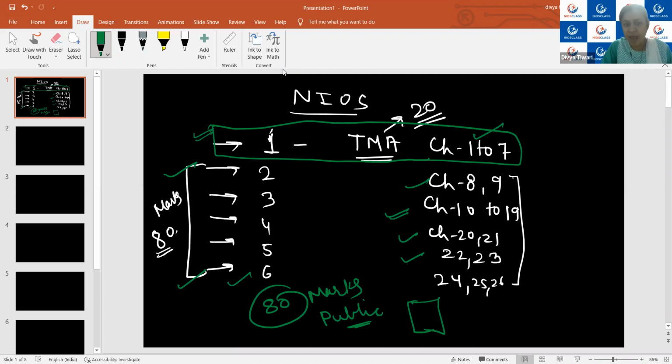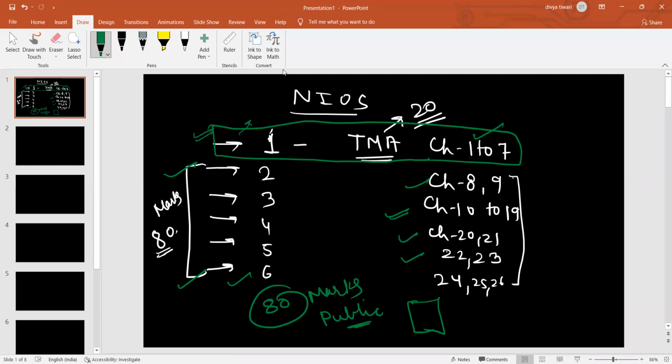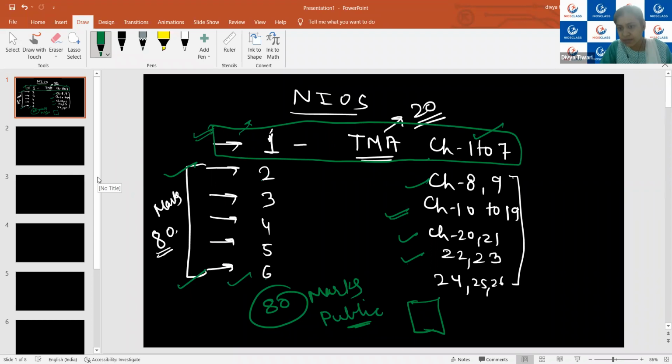If you have any question from here, then it will be from the MCQ part for 1 or 2 marks. Otherwise, you will have an 80 marks paper from module number 2 to module number 6. Is it clear? Yes. Anything else? Is it clear to everybody? Should I proceed? Yes, ma'am.